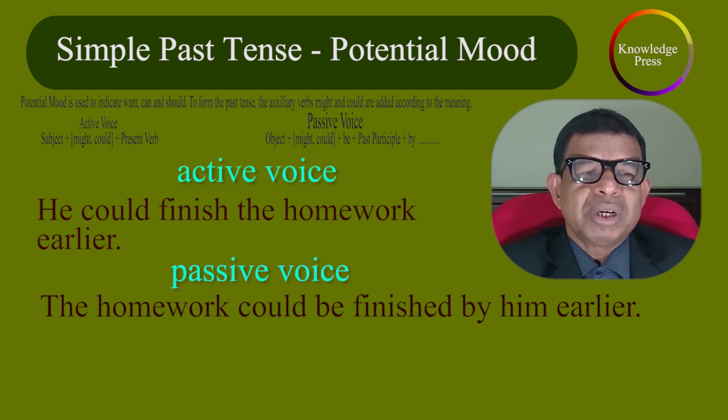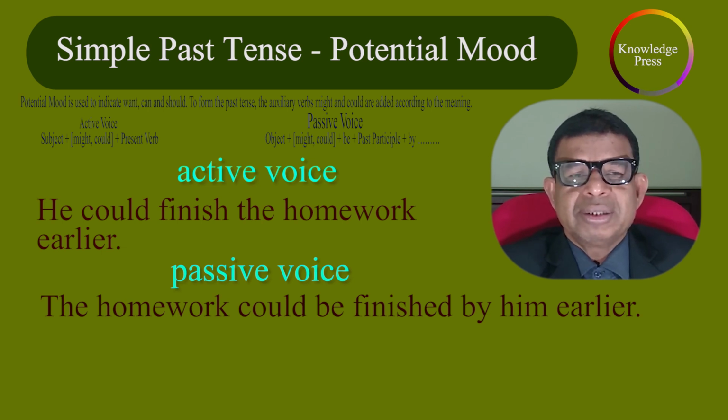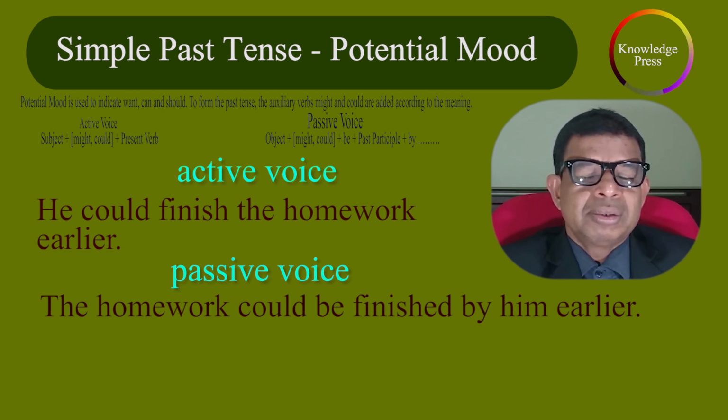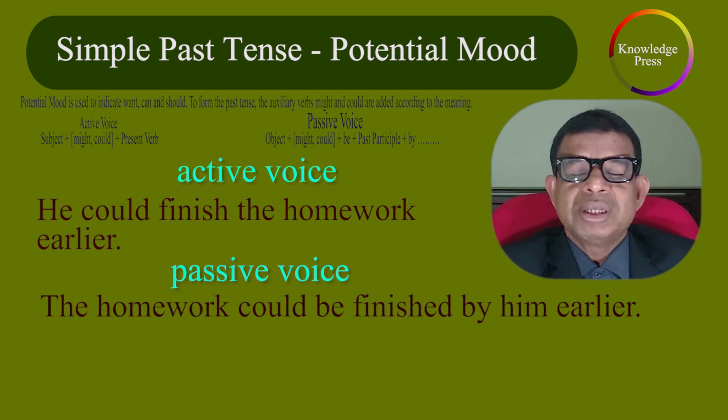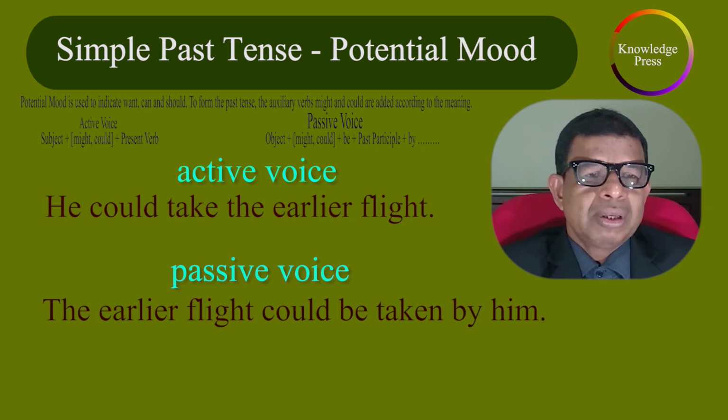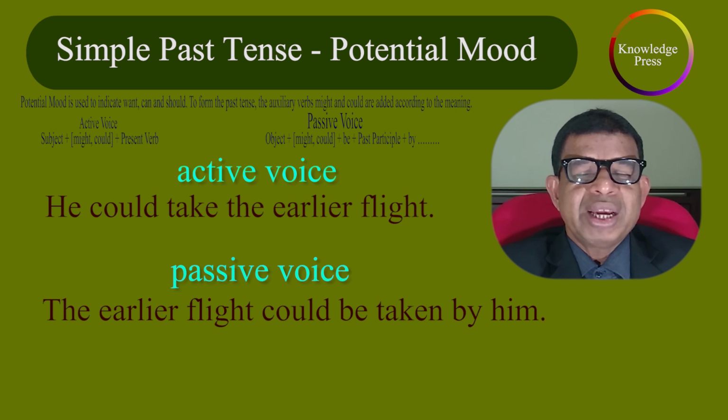Next example. Active voice. He could finish the homework earlier. Passive voice. The homework could be finished by him earlier. Active voice. He could take the earlier flight. Passive voice. The earlier flight could be taken by him.